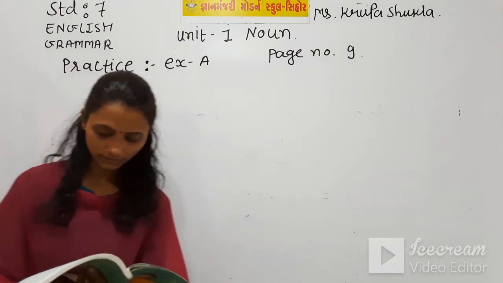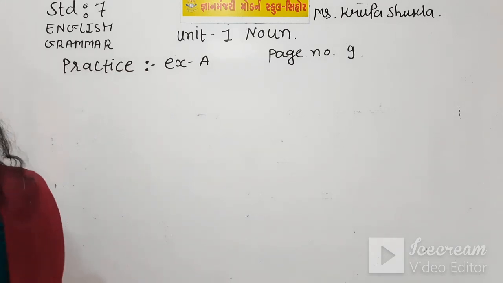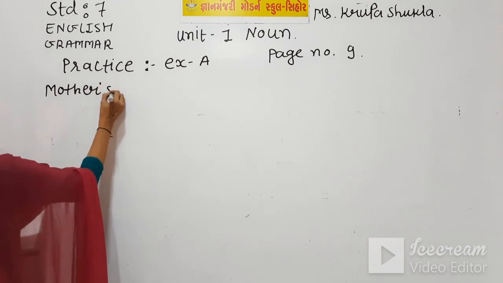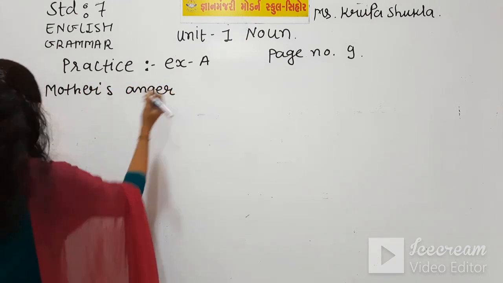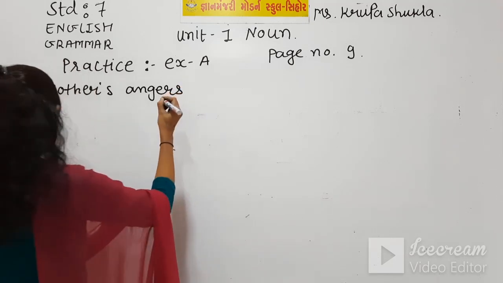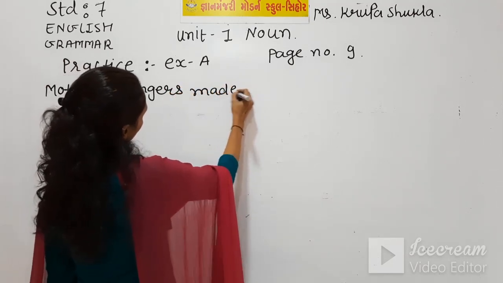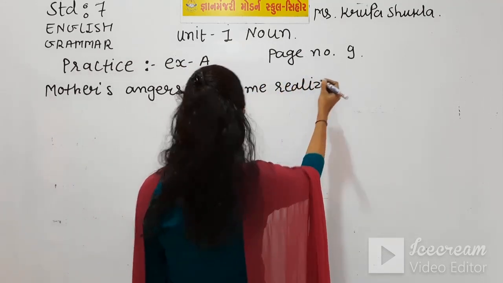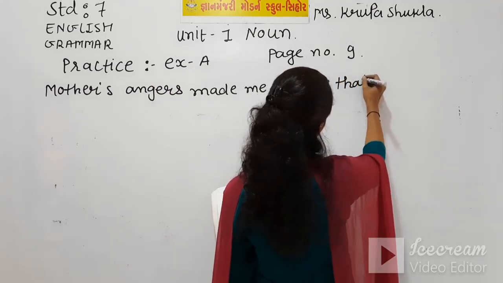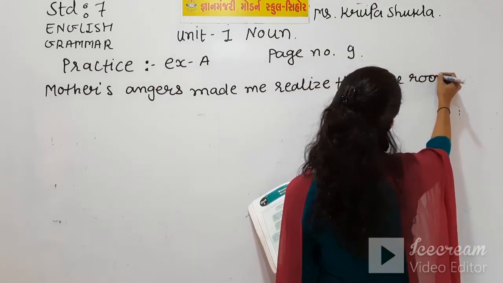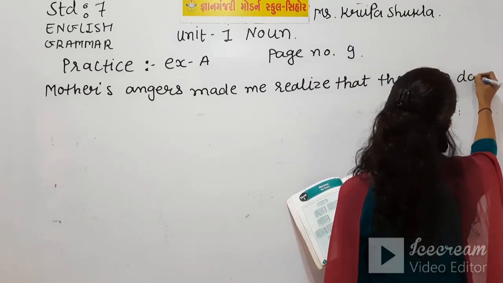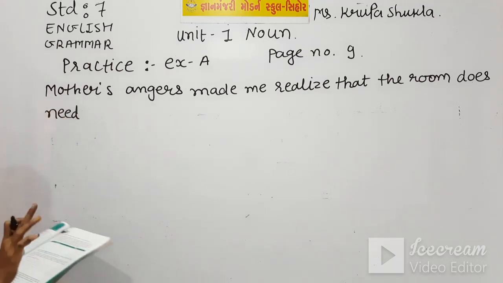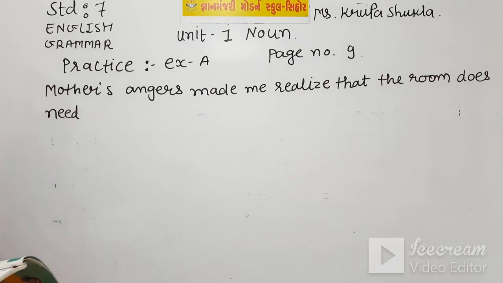"Mother's angers made me realize that the room does need." It is given. Okay, now we have to find the mistake from this sentence.